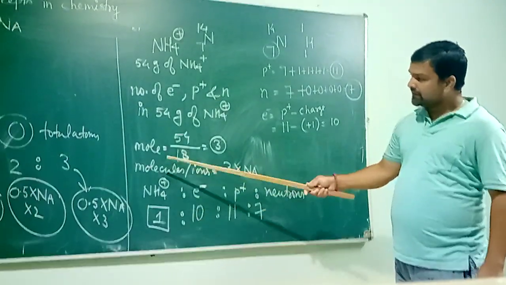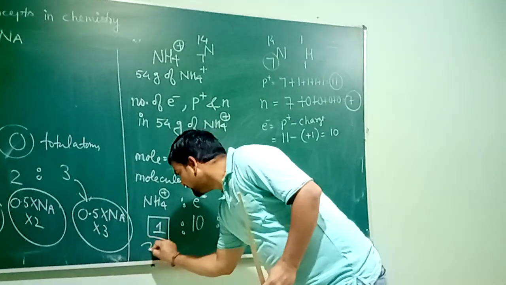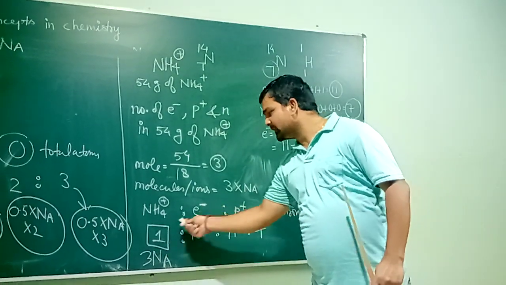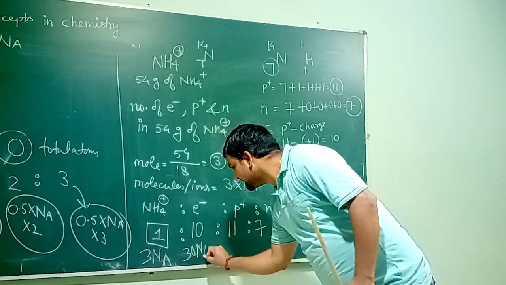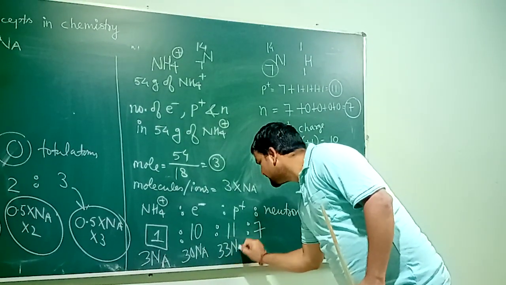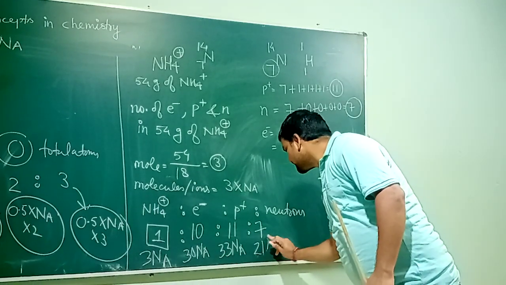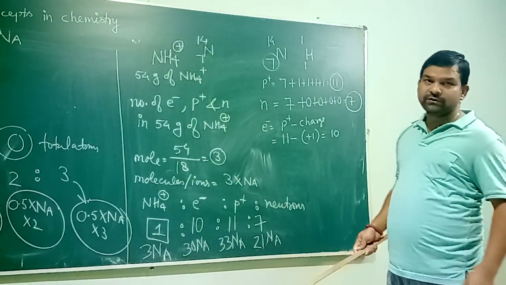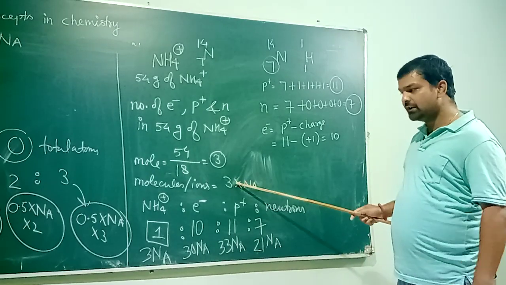Number of ammonium we already calculated here. Number of ammonium is 3Na. So when I write here 3Na, this is number of ammonium in this question. The number of electrons will be 1:10. It is 10 times. 10 times means the answer will be 30Na. Here 11 times, answer is 33Na, and here it is 7 times. So 7 3s are 21, it is 21Na.